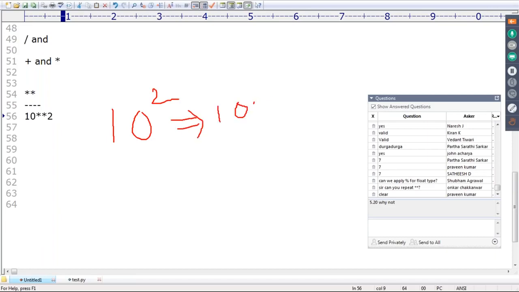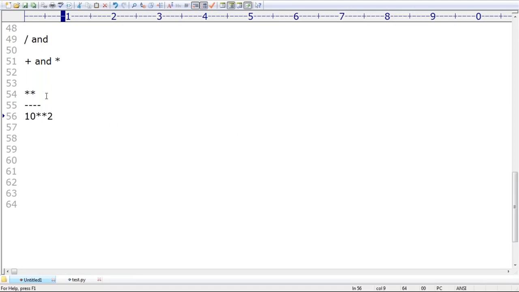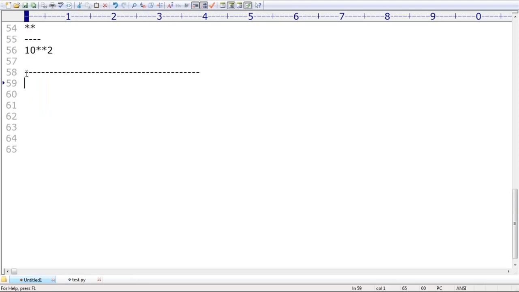I hope not much explanation is required. 100 by default we are going to get, sir. Make sure you are aware. Clear? Yes, Onkar, are you able to understand? Okay, that's all, nothing beyond that. These are the various things you should be aware of about Python arithmetic operators.